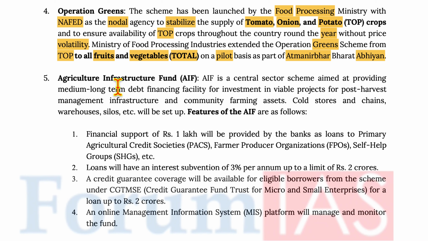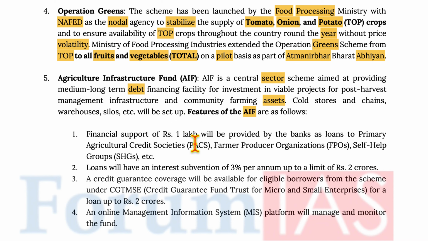Now, Agriculture Infrastructure Fund, AIF, is a central sector scheme aimed at providing a medium to long term debt financing facility for investment in viable projects for post-harvest management infrastructure and community farming assets. Cold stores and chains, warehouses, silos, etc. will be set up. Features of AIF are as follows.